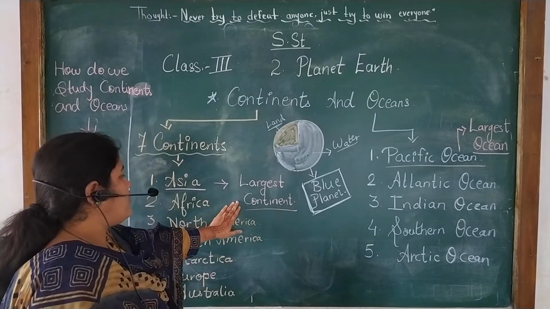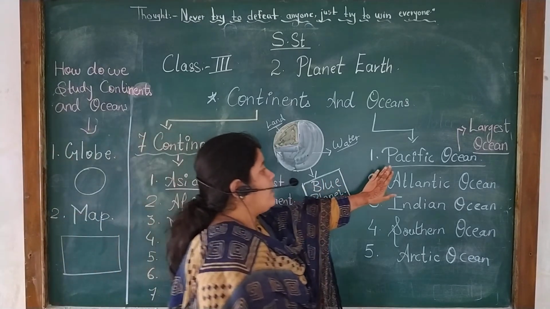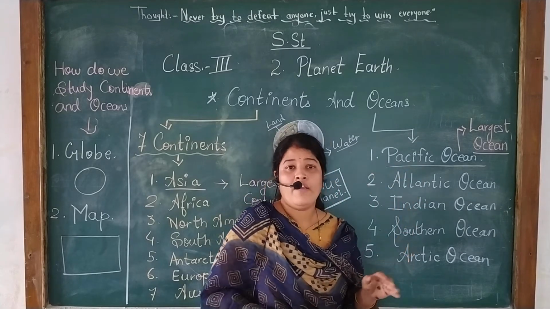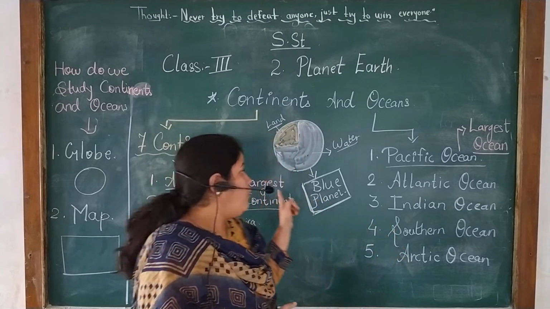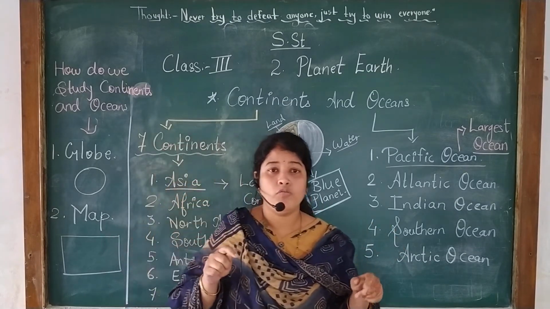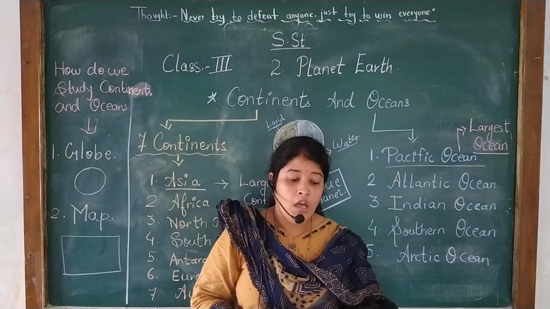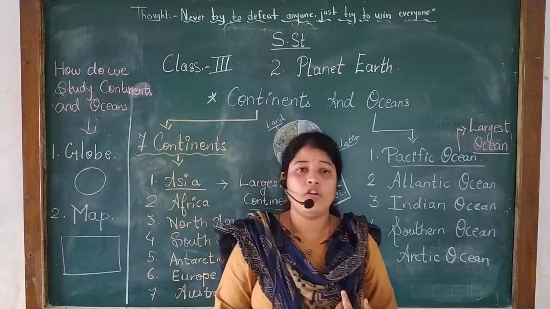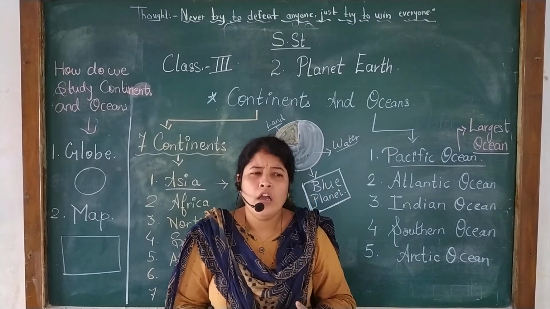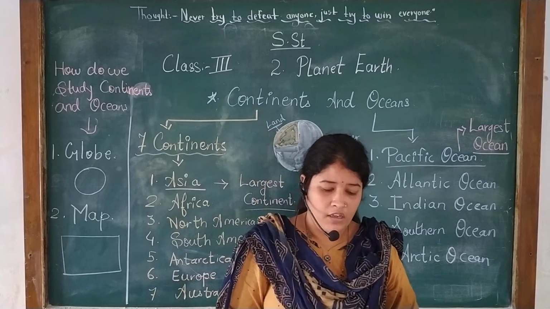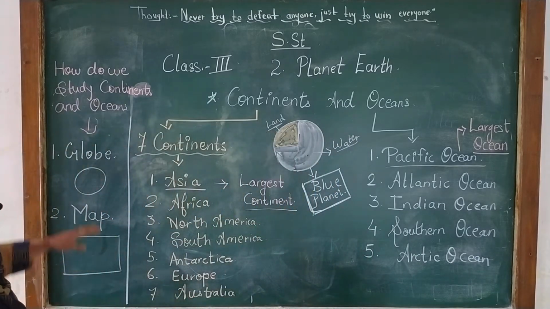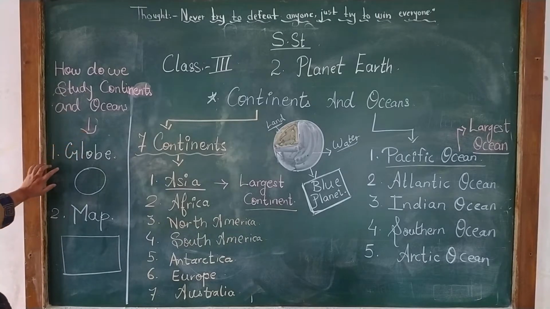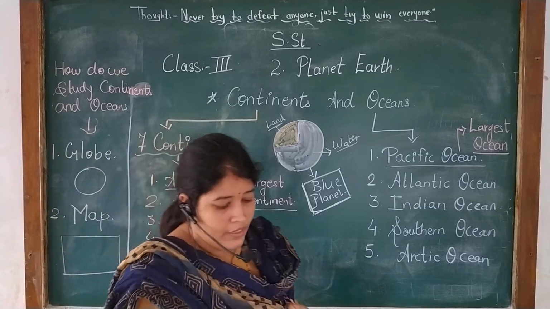Which is the largest continent? Asia. And which is the largest ocean? Pacific Ocean. So we have seen water, continents, and oceans. And remember one more point: our earth is called the blue planet because most of it is covered with water. Now students, you understood what continents and oceans are. But how do we study them? Very simple. A globe and a map, these 2 things are used to study continents and oceans.